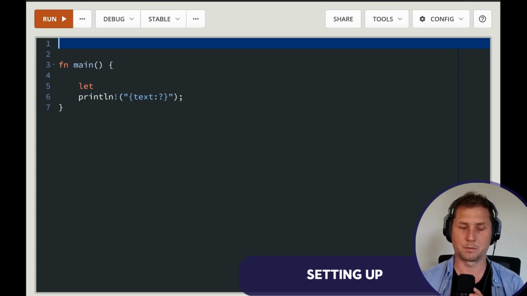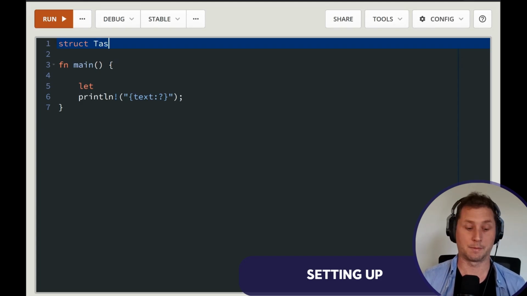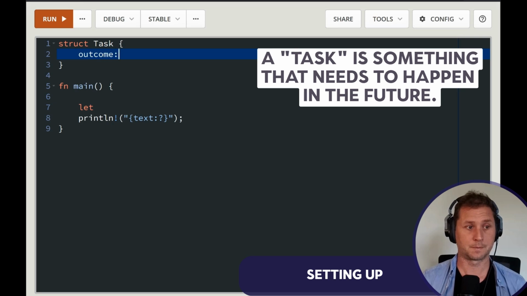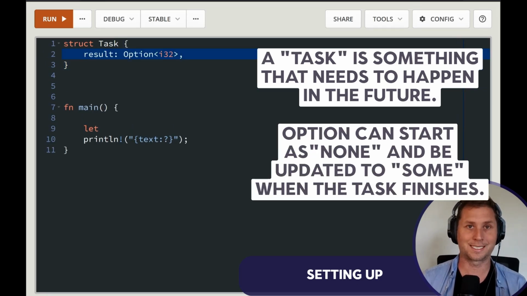Let's think of something to process. Let's say that I am a task and I have an outcome. I'm using the word outcome because I don't want to use the word result. Once the task is complete, we will have an integer. When it is initialized, we don't.